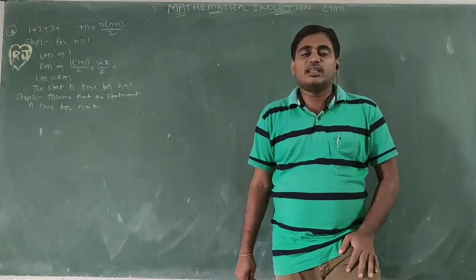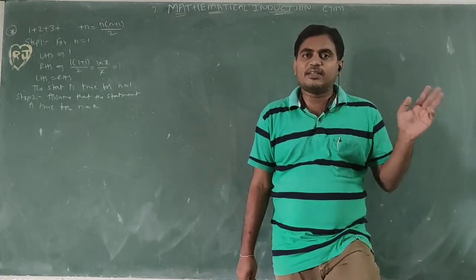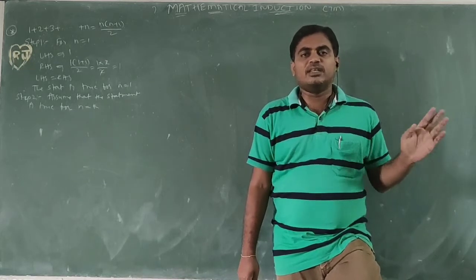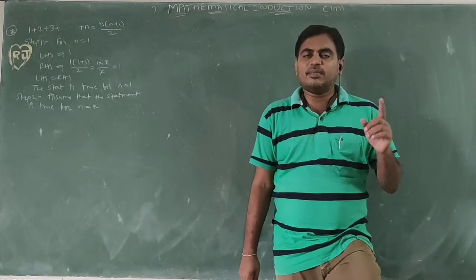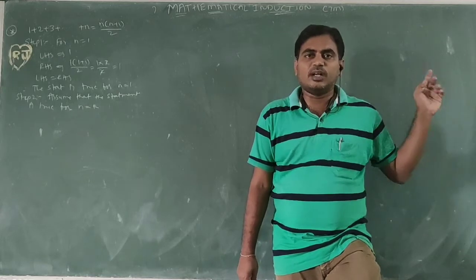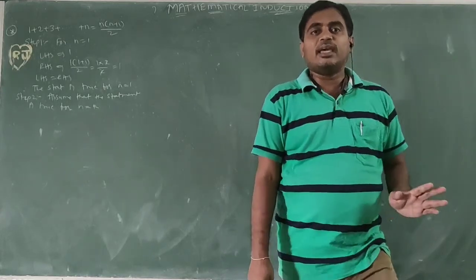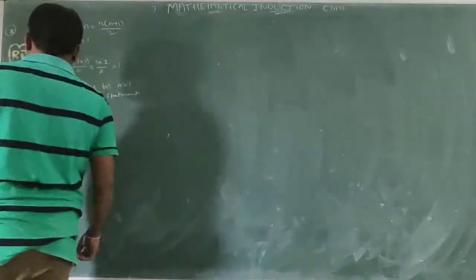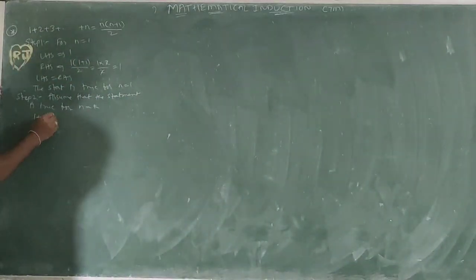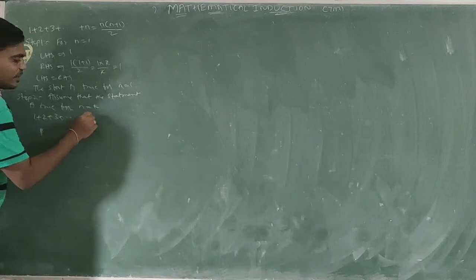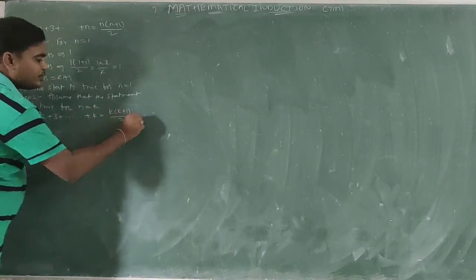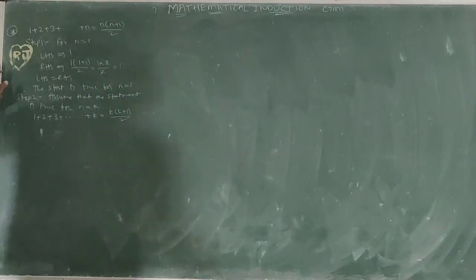For n equal to 3, the sum of the first three numbers is 1 plus 2 plus 3. For n equal to 5, 1 plus 2 plus 3 plus 4 plus 5. For n equal to 10, 1 plus 2 plus 3 and so on up to 10. For n equal to k, 1 plus 2 plus 3 and so on up to k equals k of k plus 1 by 2. So this is n equal to k.